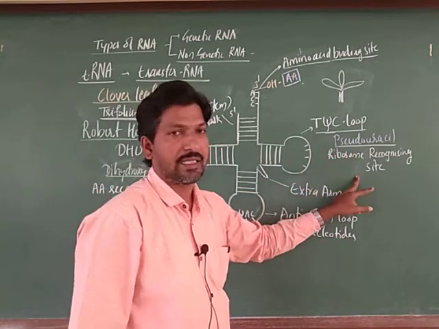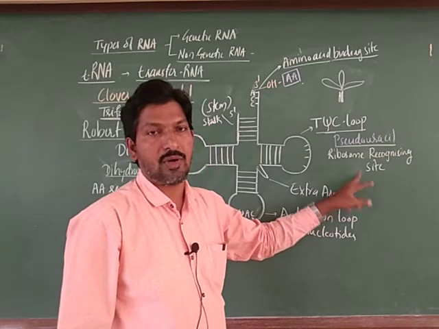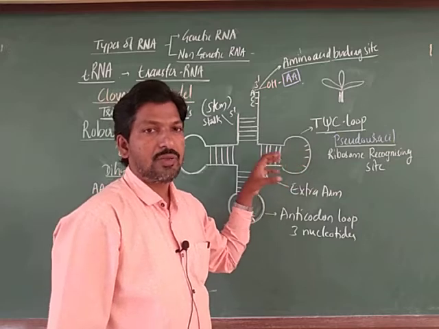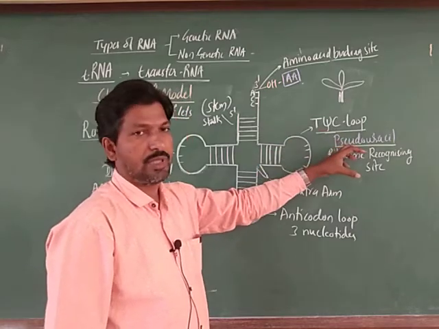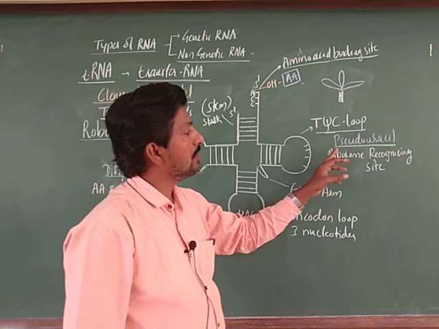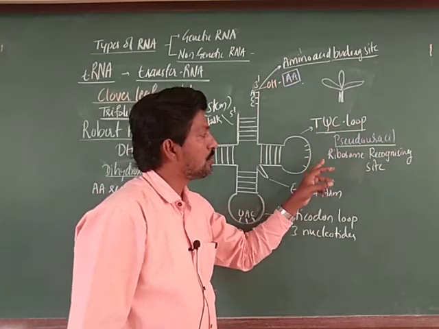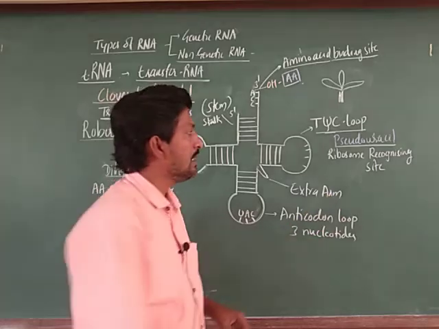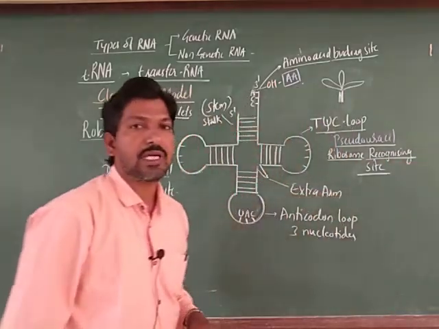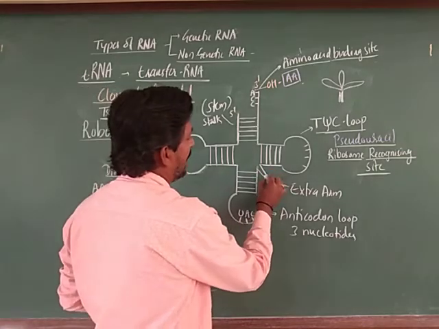ribosome recognizing site. We call it a ribosome recognizing site because ribosomes are required here. It will attach to the ribosome in protein synthesis. During protein synthesis, this T psi C loop helps to attach with the ribosomes, hence it is called the ribosome recognizing site. Next, there is a small extra arm formed here.